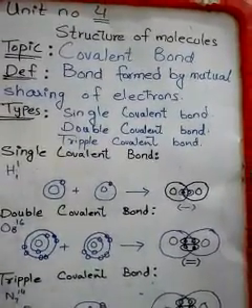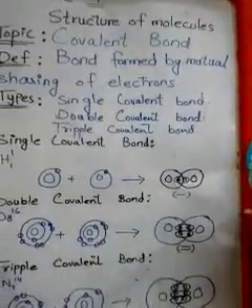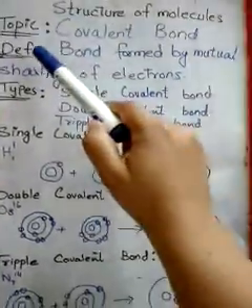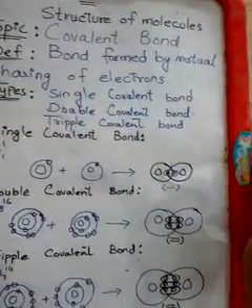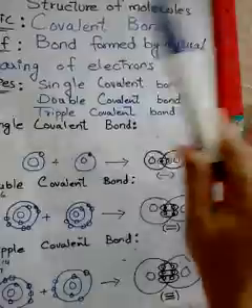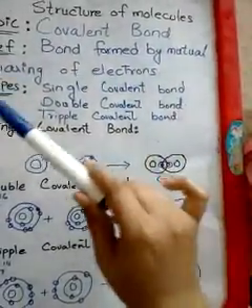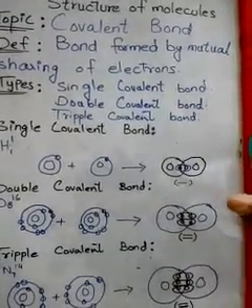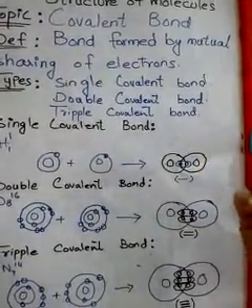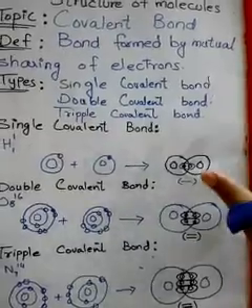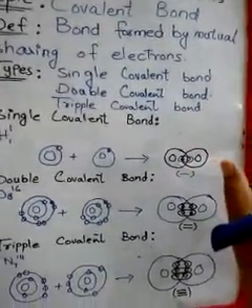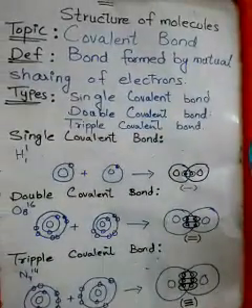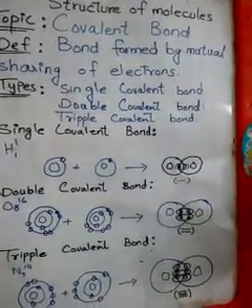So first of all, I have created a complete elaboration with proper examples of that. First of all, let me tell you the definition of covalent bond. It is the simplest and easiest definition of covalent bond: the bond formed by mutual sharing of electrons. The bond is formed by the mutual, meaning collective, combined sharing. Both atoms involved in making the bond collectively share their electrons, and the resulting bond is called covalent bond.